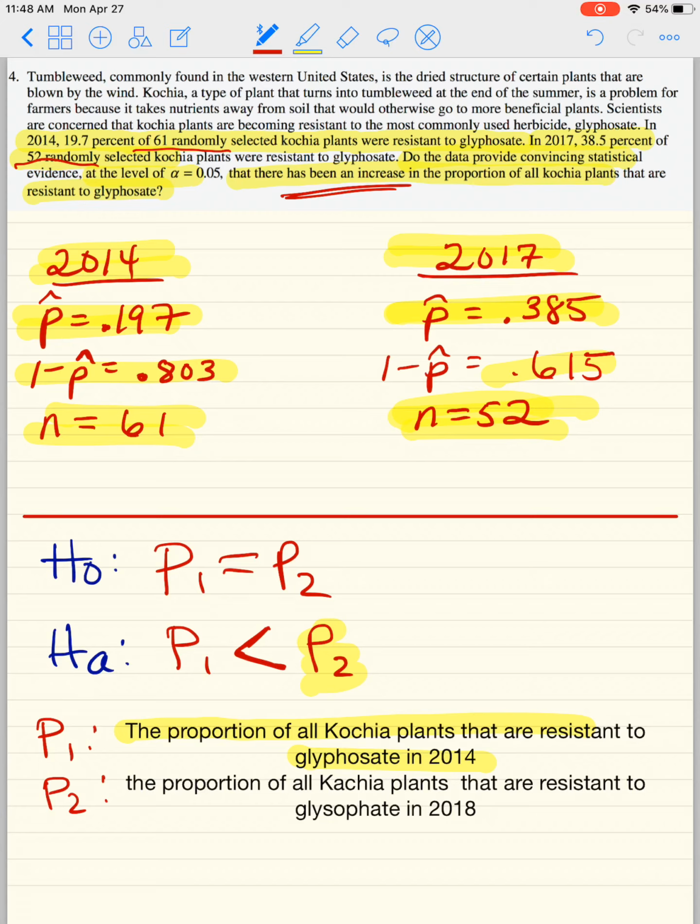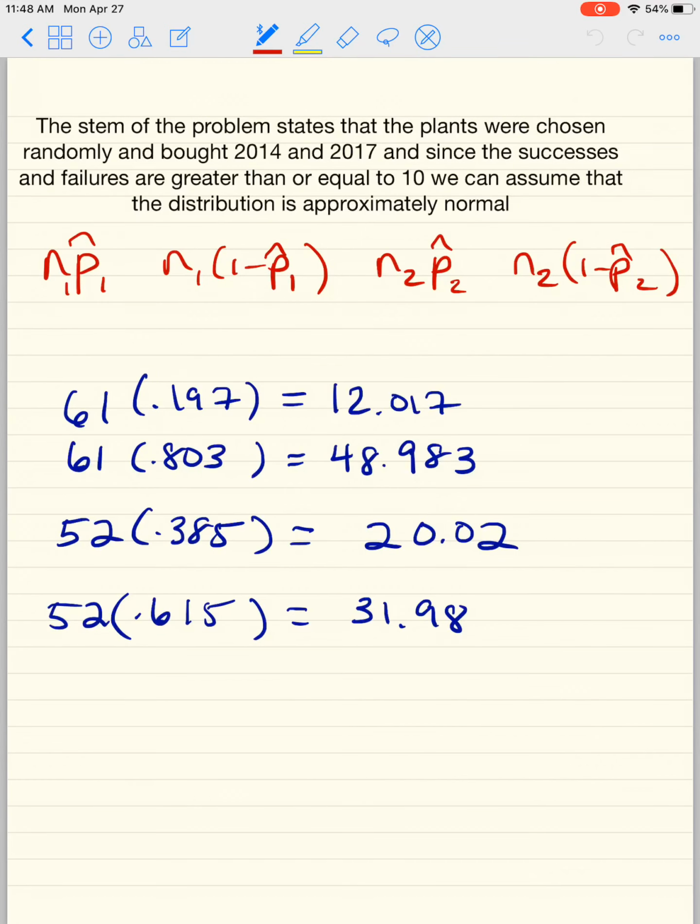Now we have to actually physically take our decimals and multiply them by n to get the greater than 10 part. So I put here the stem of the problem states that the plants were chosen randomly, and this should say both. I should be really checking my spelling, or what I'm writing actually.